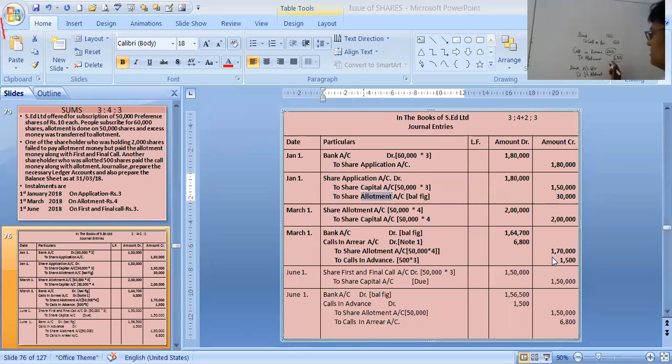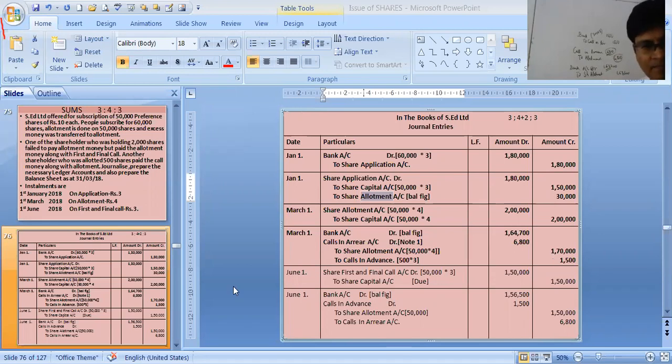That will be 1,63,200. Let's understand how these figures are coming. How this figure has come, how this figure has come. This one, calls in advance, is nothing but 500 into 3. 3 rupees is in the calls. So 500 into 3.